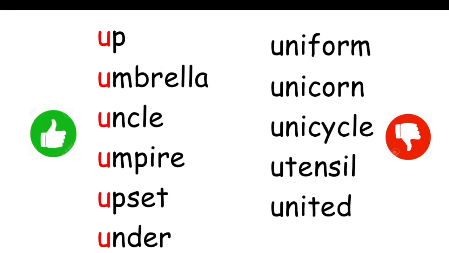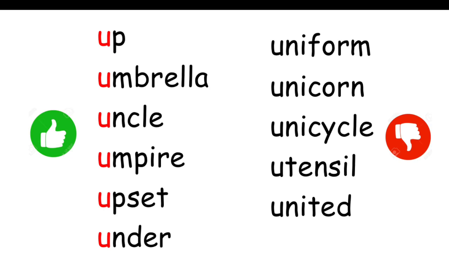So we have to pretend जैसे कि अम्ब्रेला पकड़ के एक हाथ से खोलते हैं, and that's the action. Up go umbrellas. और इसके लिए जो हम examples use कर सकते हैं जैसे कि up, umbrella, umpire, then uncle, upset, under. और जो इसके लिए examples use नहीं करने हैं जैसे कि हम लोग use करते आए हैं, uniform.